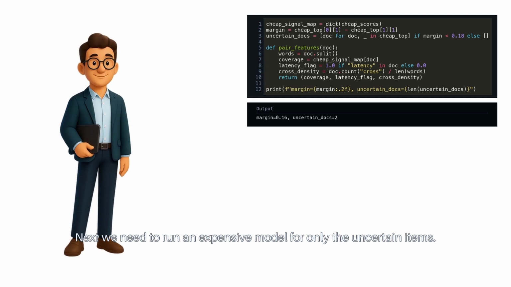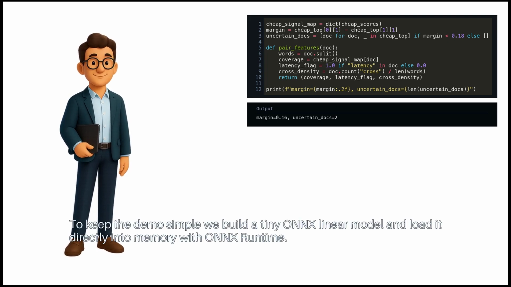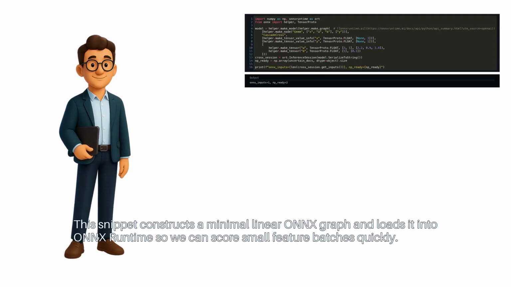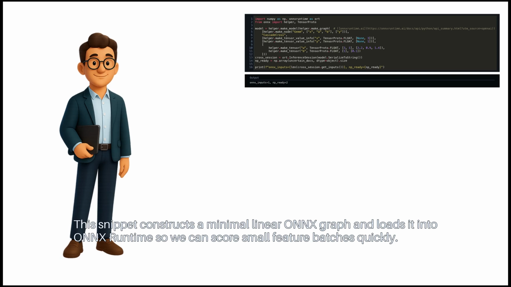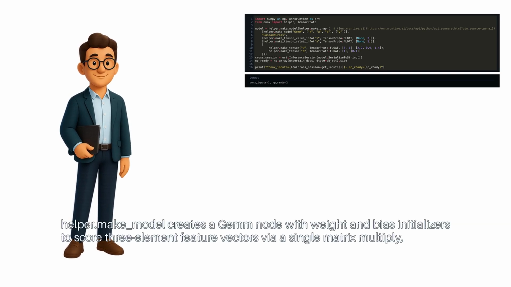Next, we need to run an expensive model for only the uncertain items. To keep the demo simple, we build a tiny ONNX linear model and load it directly into memory with ONNX Runtime. This snippet constructs a minimal linear ONNX graph and loads it into ONNX Runtime so we can score small feature batches quickly.